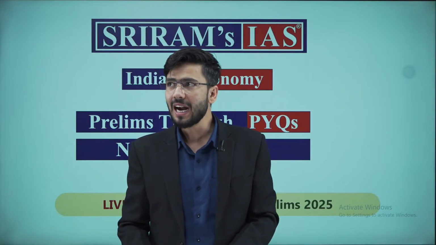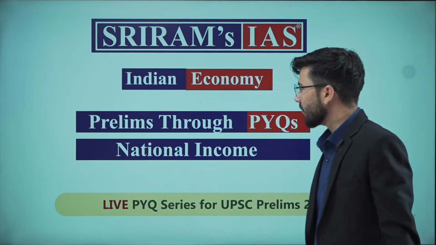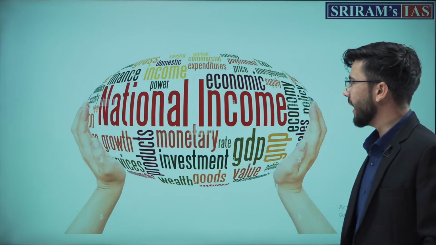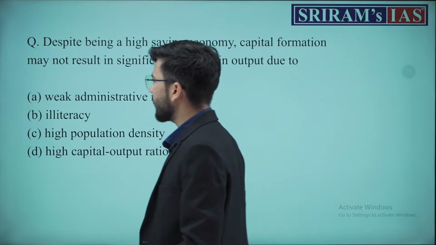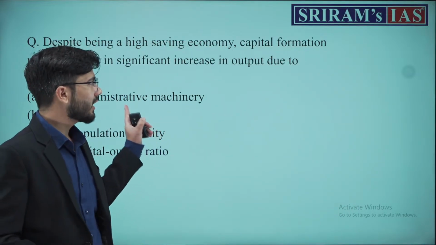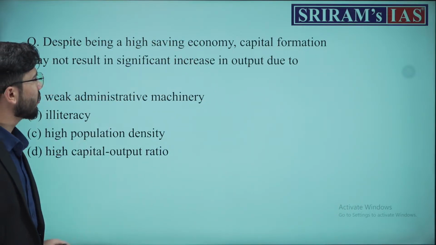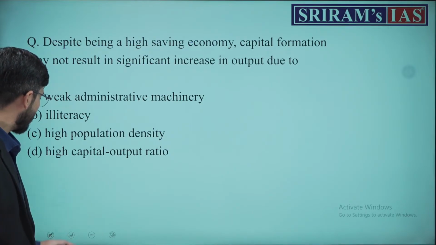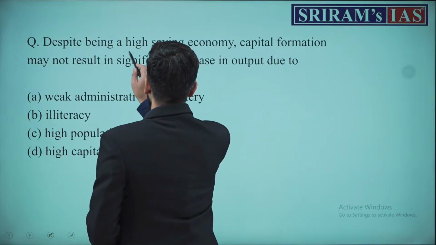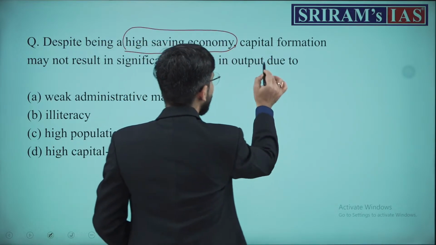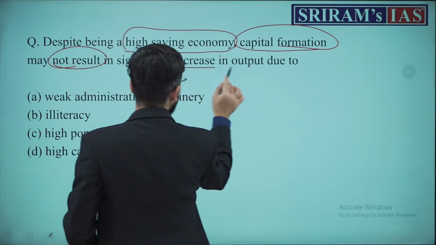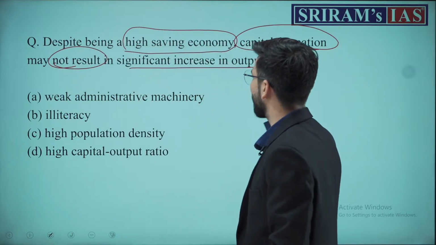Suppose if I start today's session, you will see that in national income, the first question talks about the capital output ratio, or this question per se asks us that despite a high saving economy, capital formation may not result in significant increase in the output.